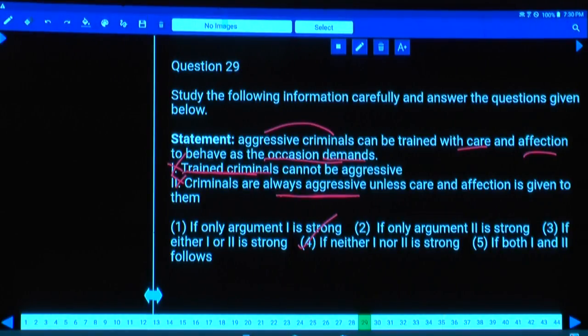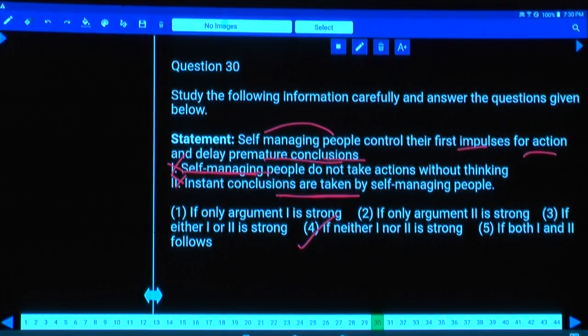Question number 30. Now in this question number 30, self-managing people control their first impulses for action and delay premature conclusions. Self-managing people control their first impulses, their very immediate reactions. They will control those immediate reactions and delay premature conclusions. Before giving the conclusions, they will not reveal anything on their face. No expressions in this one. They are able to control their feelings.